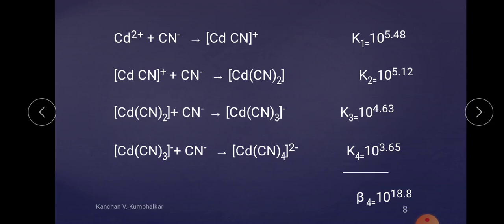When K1 is greater, the complex is much more stable. 1 upon K1, where K1 is the stability constant for the first step, is the inverse of K1, meaning the reaction is given backward, and the equilibrium shifts toward the reactant.